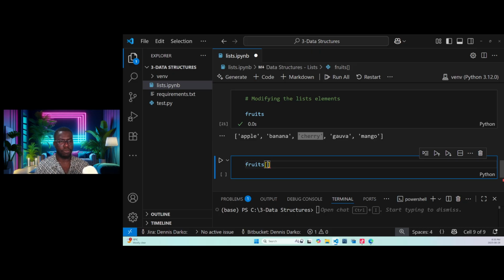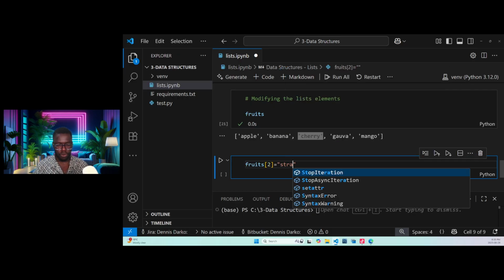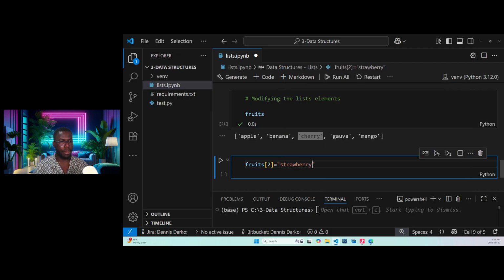So the index of cherry will be 2. And I want to replace or modify it, so I just say equal to. Then I bring a string, strawberry. Strawberry is a string, so I need to put in the double quotation marks. And then based on that, once I run, cherry will be changed to strawberry.